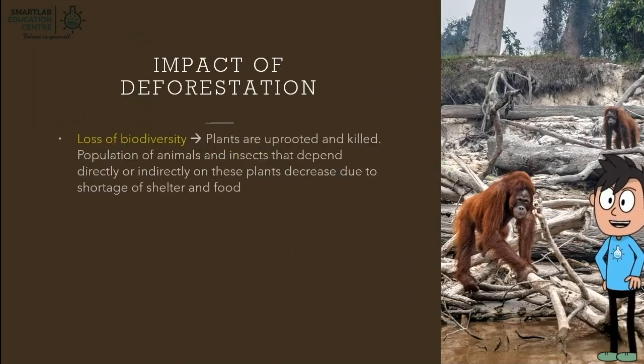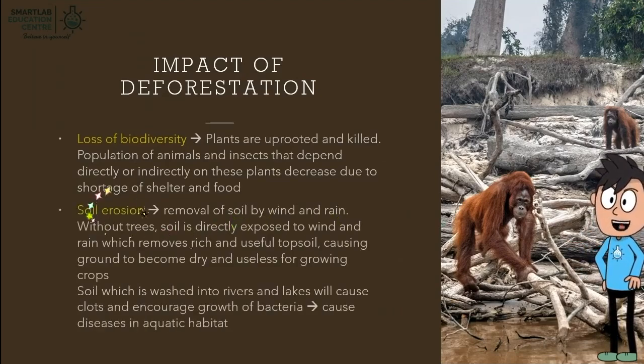Plants are uprooted and killed, and the population of animals and insects that depend directly or indirectly on these plants decrease, due to a shortage of shelter and food. Deforestation also causes soil erosion, which is the removal of soil by wind and rain. Without trees, the soil is directly exposed to wind and rain, which removes rich and useful topsoil, causing the ground to become dry and useless for growing crops.